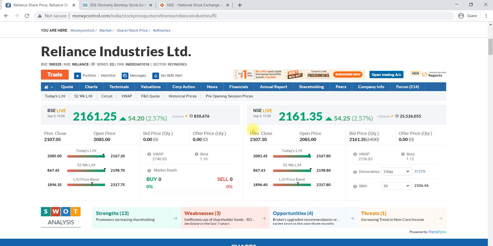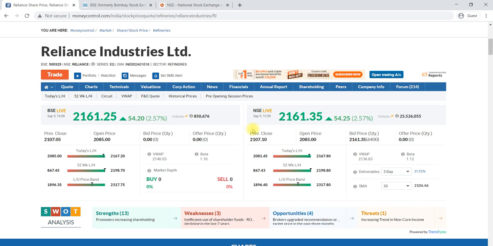Monday to Friday will be the operating days. Apart from that, on national holidays also it will be closed. Saturday, Sunday and all national holidays, the market will remain closed. You will not be able to transact on those particular days.